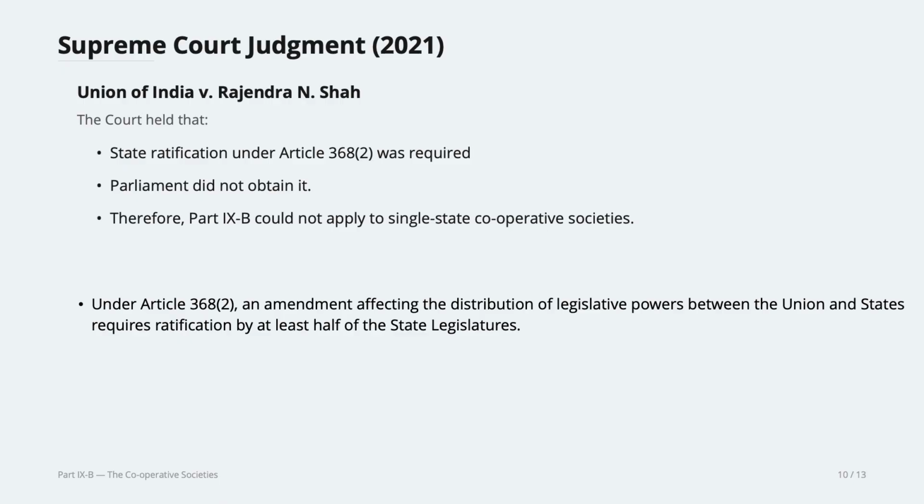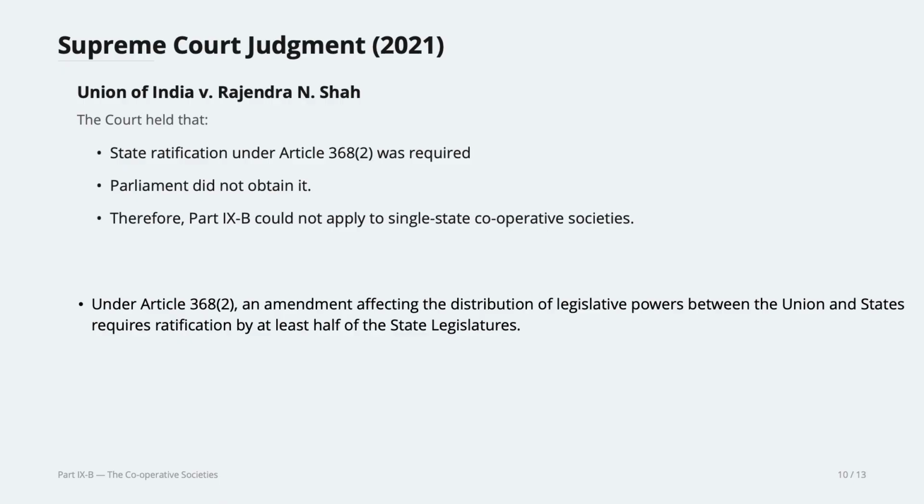It must have been ratified, approved by at least 30 MLAs. And for some reason their intention was to apply to the whole of India, but they did not get the approval of the state legislatures, which is why in 2011 the cooperative society amendment was implemented across India.